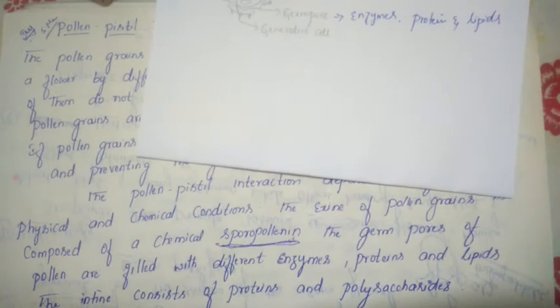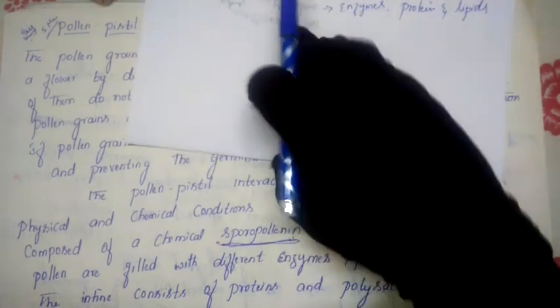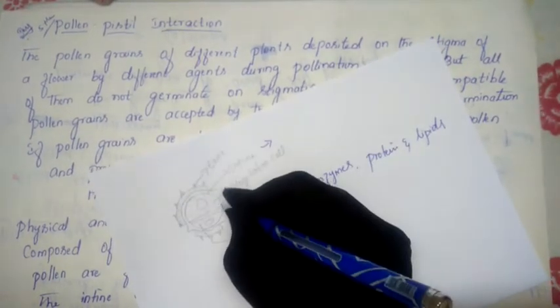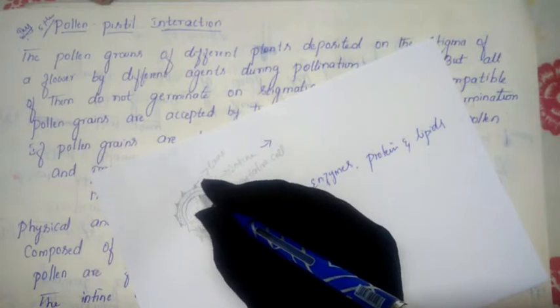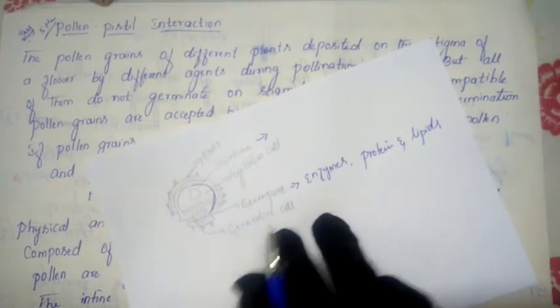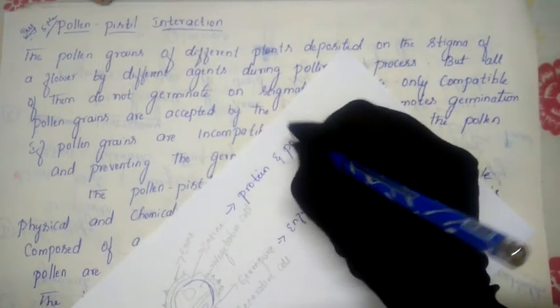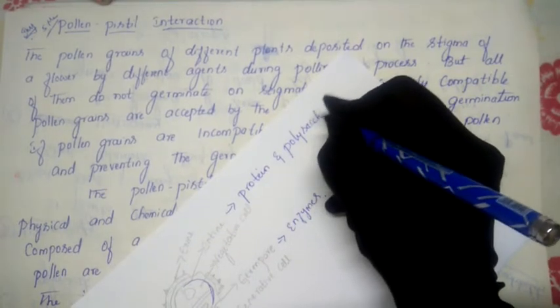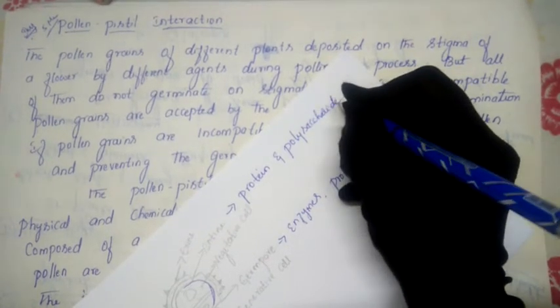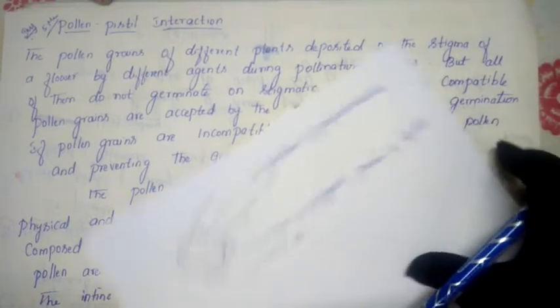Next, if you come to the intine, the intine consists of protein and polysaccharides. This inner structure which is present, we call it the intine. So what is this intine made up of? Protein and polysaccharide.